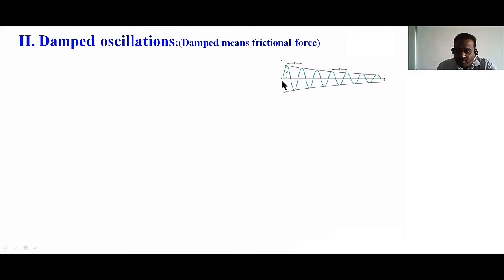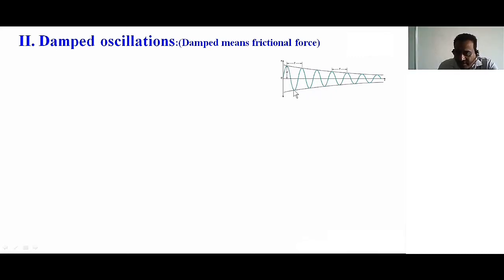So this is displacement on the y-axis and time on the x-axis. As the time value increases, the displacement value decreases. This maximum displacement is called amplitude. As the displacement value decreases, the amplitude also decreases. Sometimes it will die after some time, which means it will get a zero value.